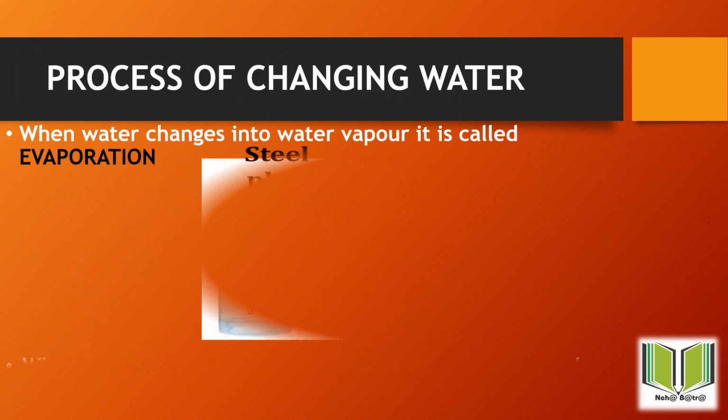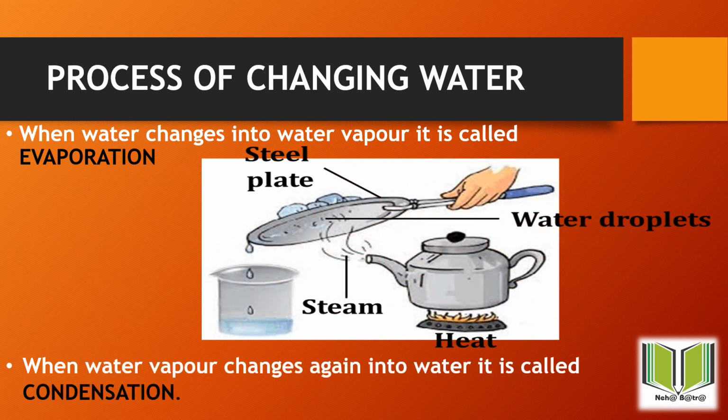Process of changing water. See in the picture, the water is boiling and the steam is coming out. After touching the steel plate, steam changes into tiny droplets. When water changes into water vapor, it is called evaporation. When water vapor changes again into water, it is called condensation.